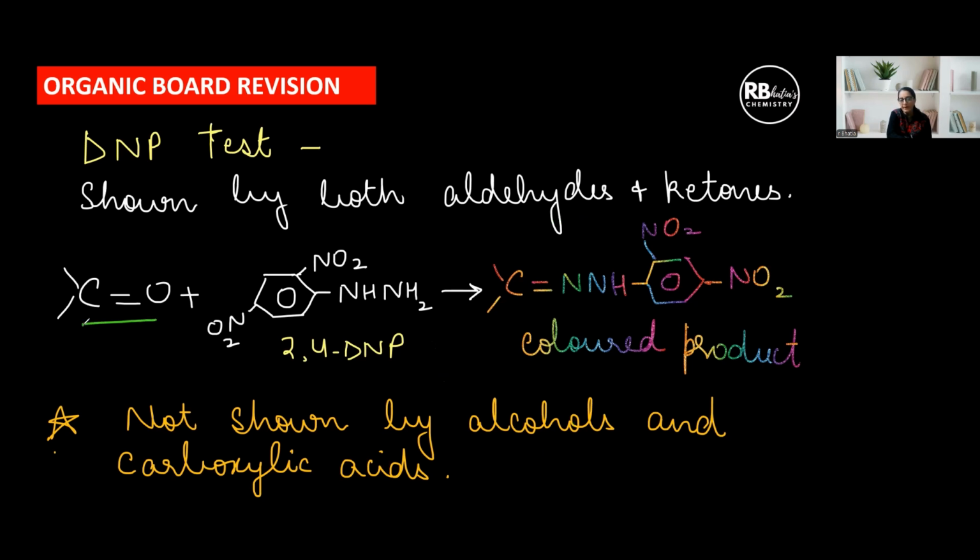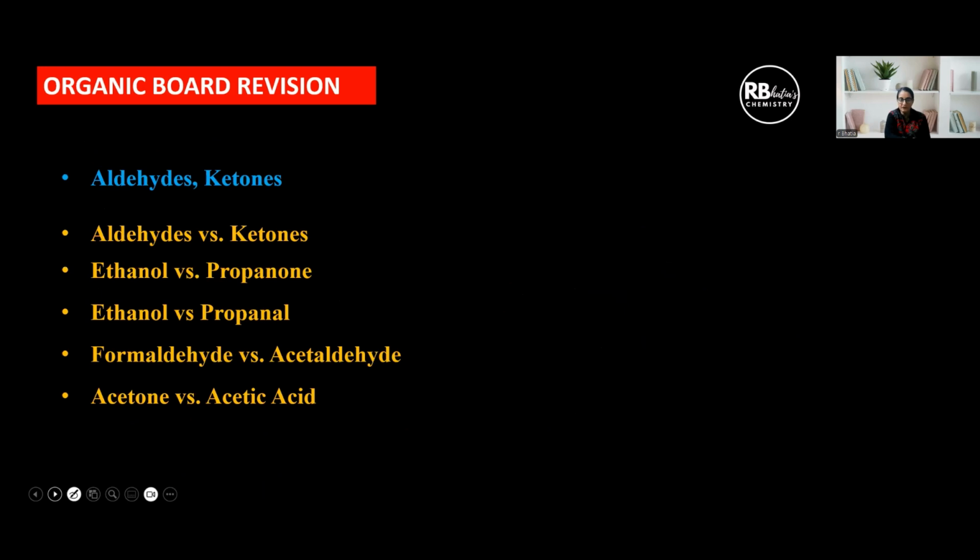What is the DNP test? Any carbonyl compound. Carbonyl means any aldehyde or ketone. I have written here carbonyl. So this is in general any carbonyl compound. Any carbonyl compound with 2,4-DNP, 2,4-dinitrophenylhydrazine, is going to give a colored product, that is 2,4-dinitrophenylhydrazone derivative. The color depends upon the compound that is used. And this is not shown by alcohols and carboxylic acid, so we can use it for distinction with those.